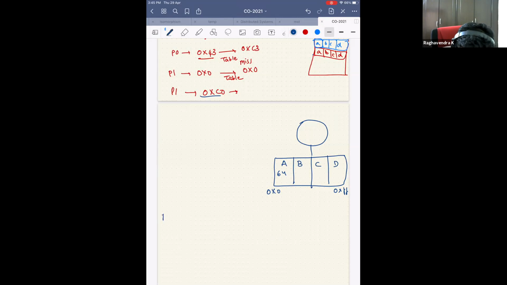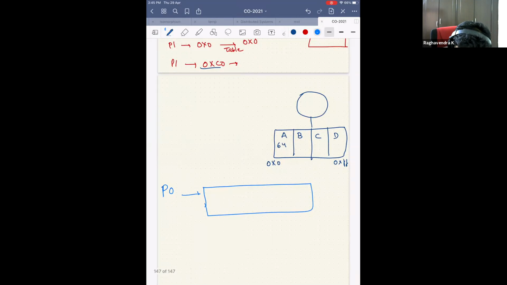When process 0 comes, maybe I want to sell this machine and say that you have 1 GB of memory, and that memory is split up into small a, b, c, d, e.